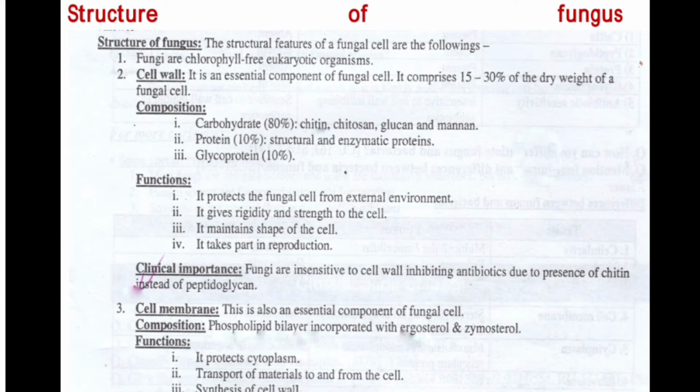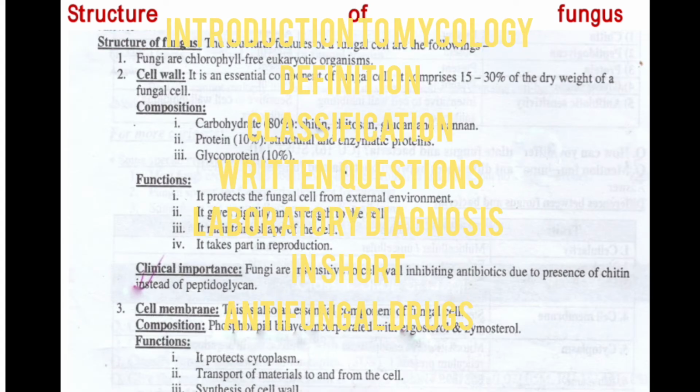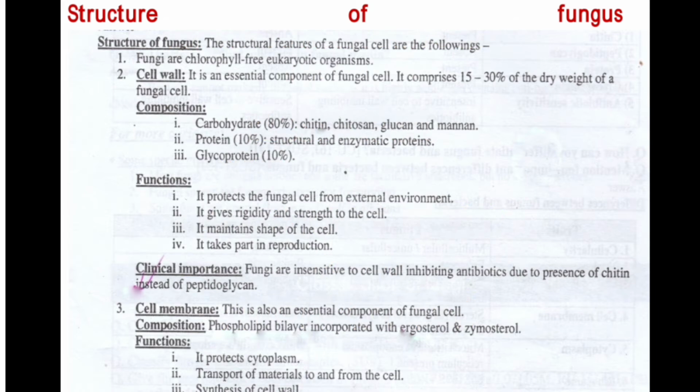Structure of fungus. The fungi are the chlorophyll free eukaryotic organism, as I have already said. It consists of cell wall. It is an essential component of the fungal cell. It comprises 15 to 30% of the dry weight of the fungal cell. It is composed of carbohydrate 80%, protein 10%, and glycoprotein 10%. Carbohydrate 80%, especially the chitins, protein 10%, structural and the enzymatic proteins, glycoprotein 10%.